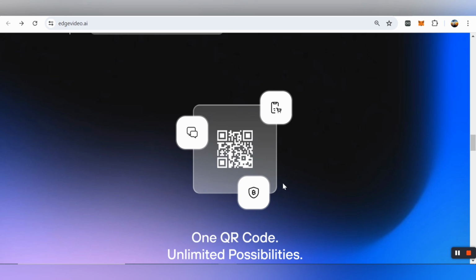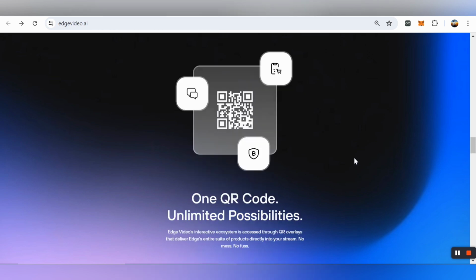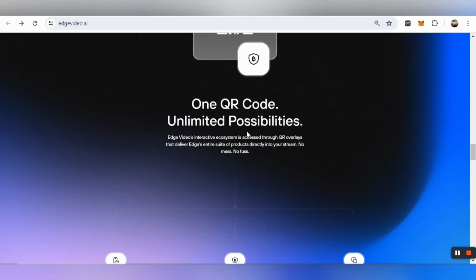Here you can also check out one QR code, unlimited possibilities. So Edge Video's interactive ecosystem is accessed through a QR overlay that delivers Edge's entire suite of products directly into your stream. No mess, no fuss as well.